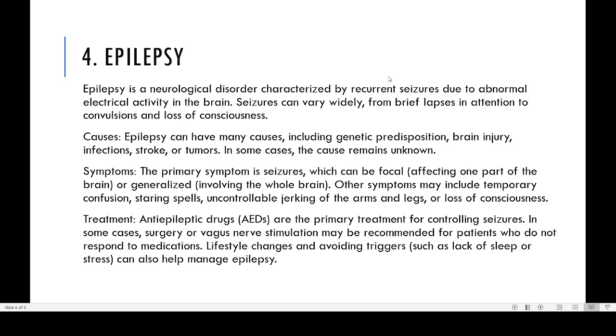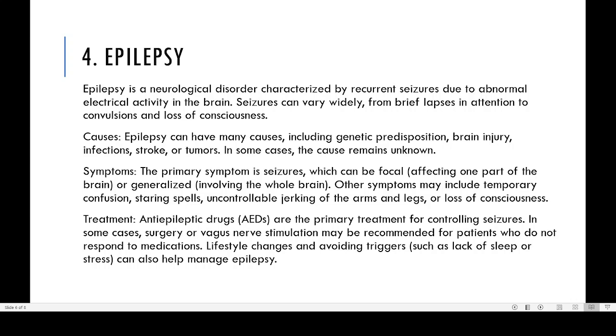What is happening in epilepsy is that abnormal electrical activity occurs. Our brain is actually controlled by very fine electric current. When we touch an electrical wire, we feel some kind of shock. That shock is actually a sudden change in the electrical voltage of our body. That is why we feel shock. So seizures can vary widely from brief lapses in attention to loss of consciousness.